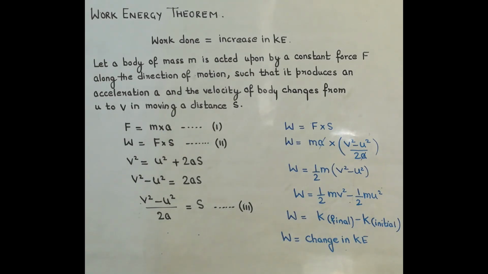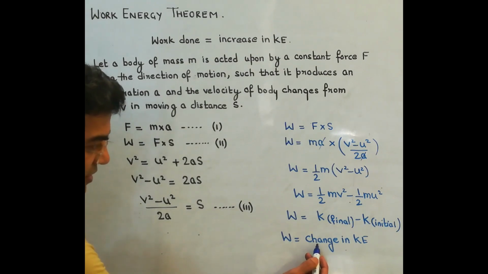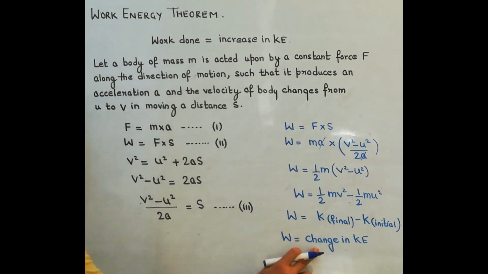So this is how we can derive the work energy theorem, that the work done is equal to the increase in kinetic energy. Final minus initial, as the velocity is increasing, so you can also call it an increase.